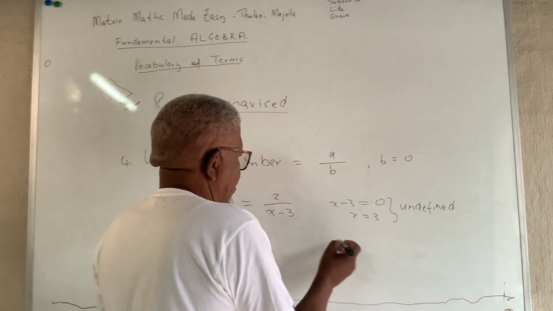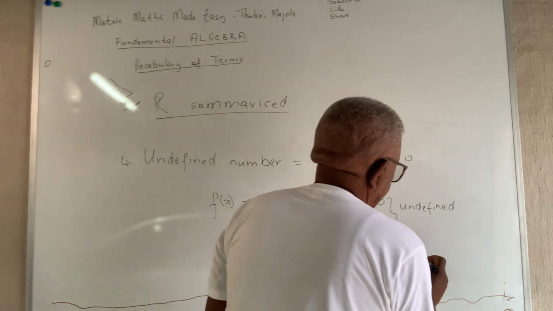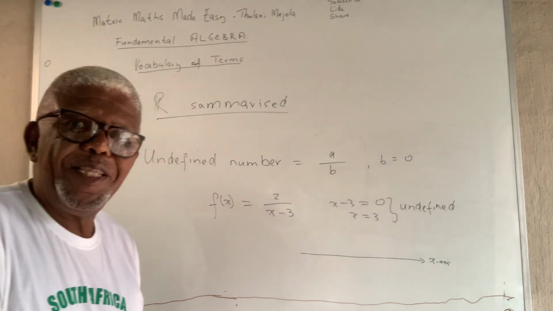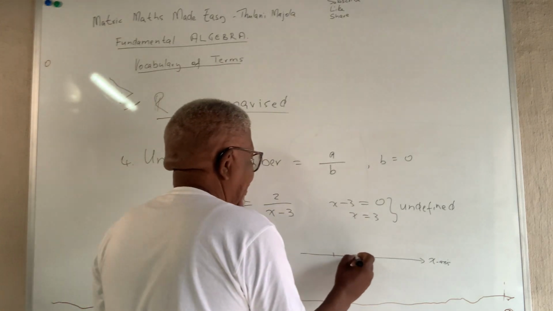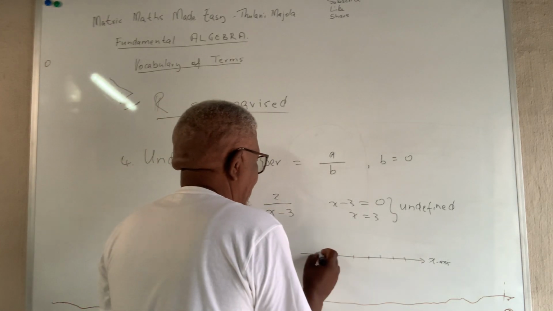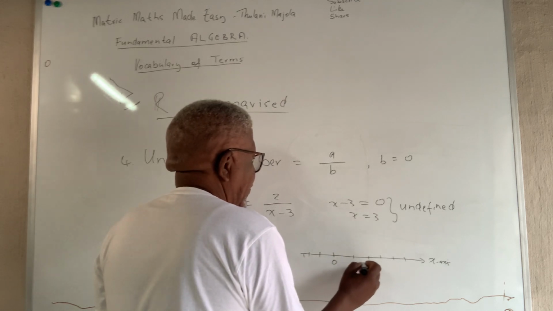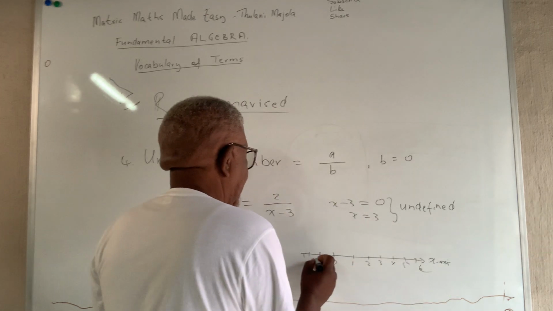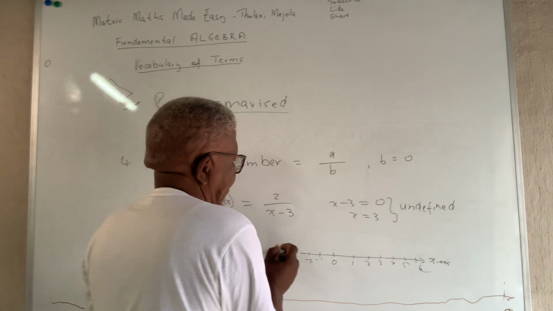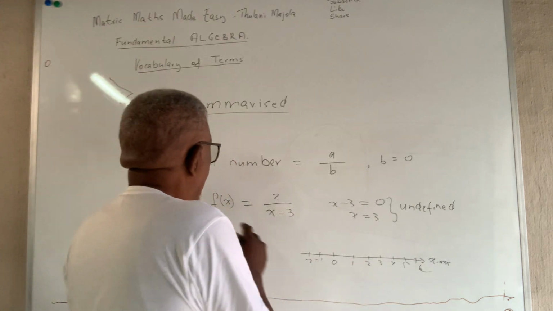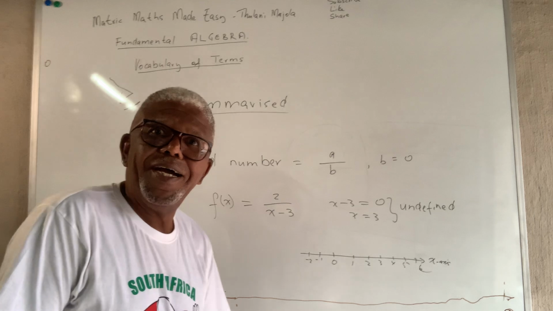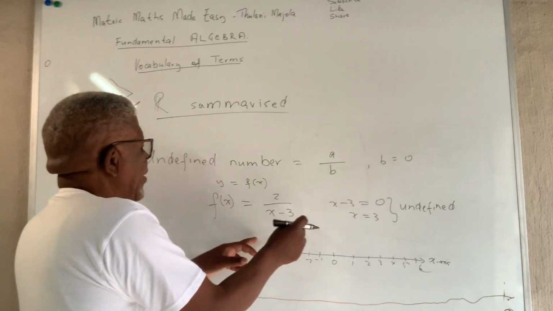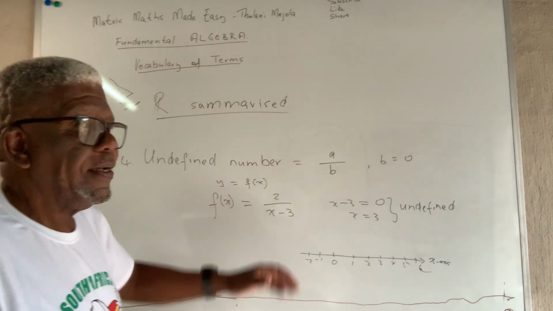So when you draw on the number line, the horizontal number line, we've got all these numbers here. We've got a 0, a 1, a 2, a 3, a 4, a 5, a 6, etc. And then we've got a -1, a -2, etc. Now, if you are going to draw this graph, y equals f of x, where y is dependent on x, f of x is defined as 2 over x minus 3.